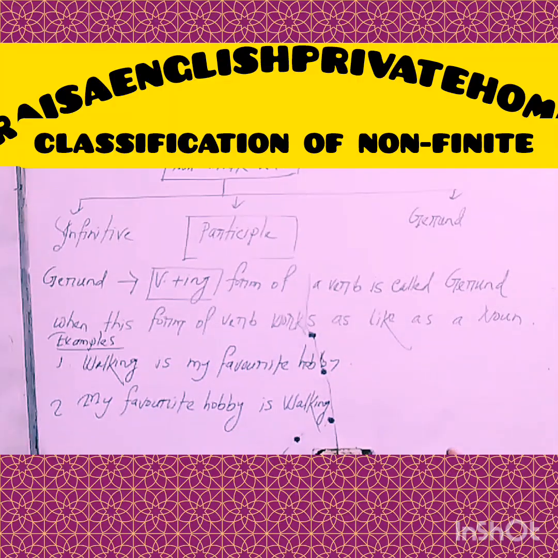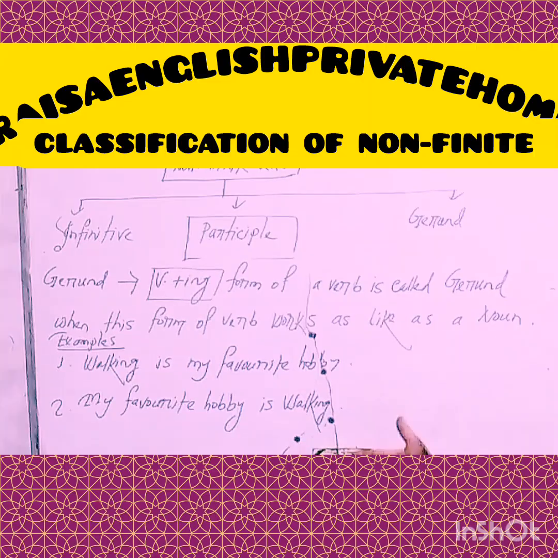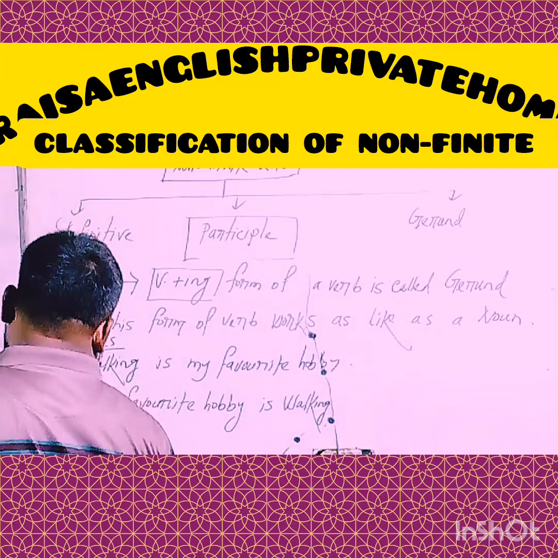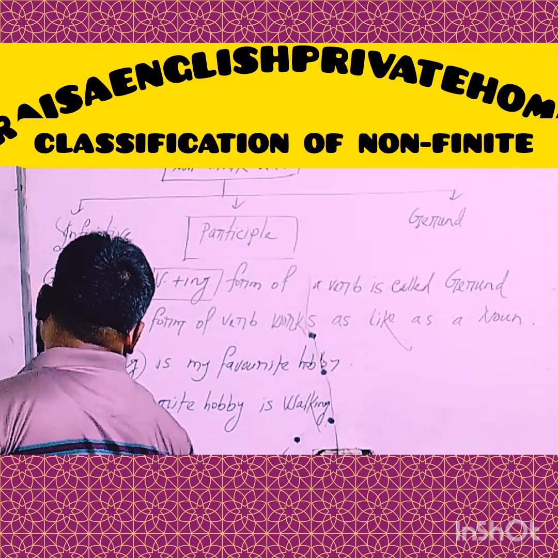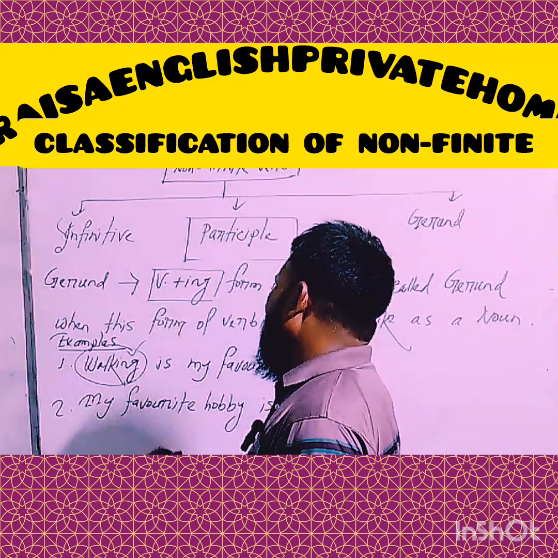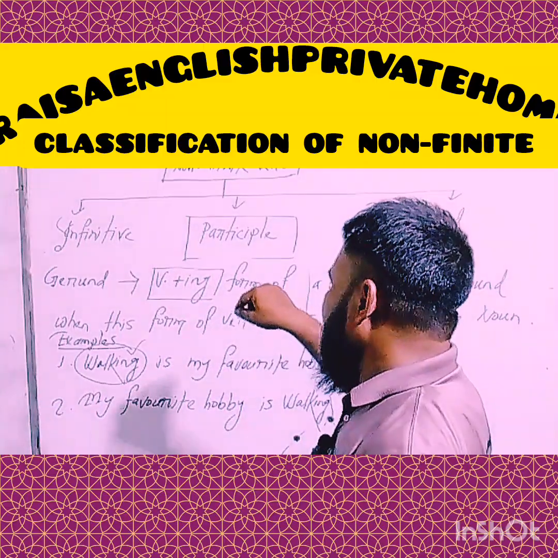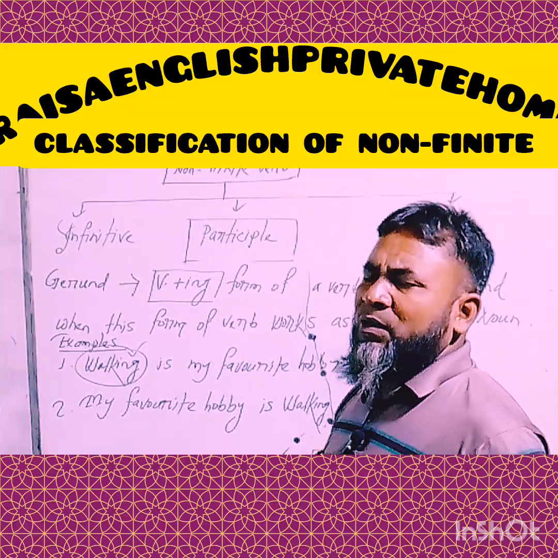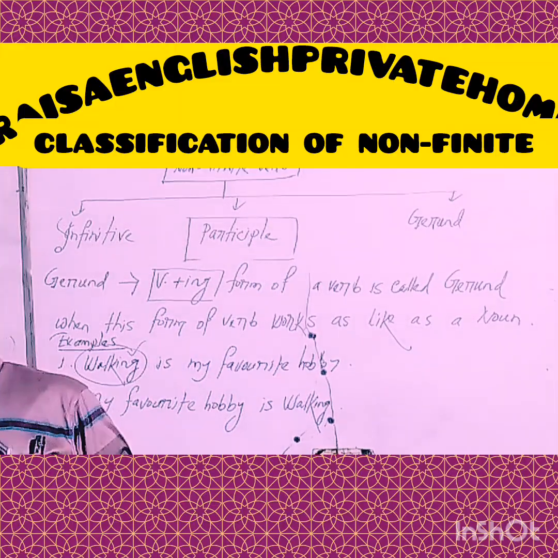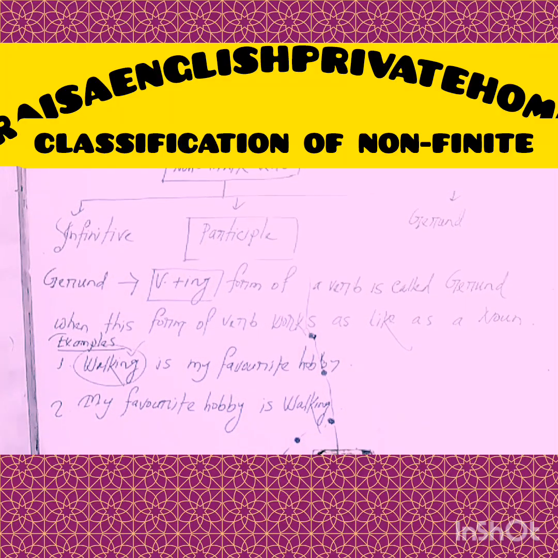My dear learners, I have written two examples to clarify this. First example, I have written, walking is my favorite hobby. Look at the board and try to understand. In this sentence, walking is a gerund, a non-finite verb, because in this sentence, the verb plus ing form is working like a noun because this word is used at the place of a subject. And you have to mind that the place of a subject is taken by a noun or a pronoun. Of the two, you have understood clearly.